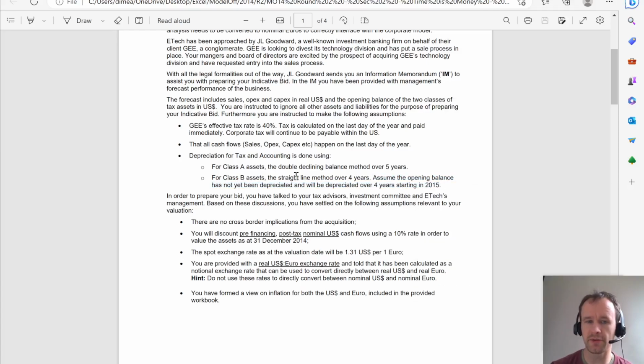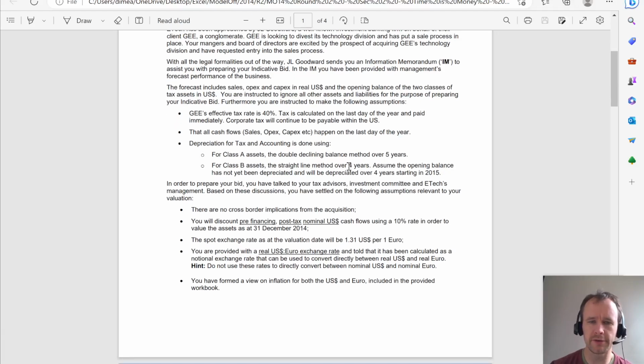That's a simplifying assumption. It would be more realistic to say, well, some of it is this old and some of it is this old, but that's not what we're focusing on for this question, so we're not going to worry about that. So just assume none of it has been depreciated. Then these are your assumptions after talking to accountants, tax advisors, whatever. I remember this sentence from when I first read this question. I'm sure it was meant in a very narrow technical sense, but there are no cross-border implications from the acquisition. I was very tickled by how sweeping the statement was.